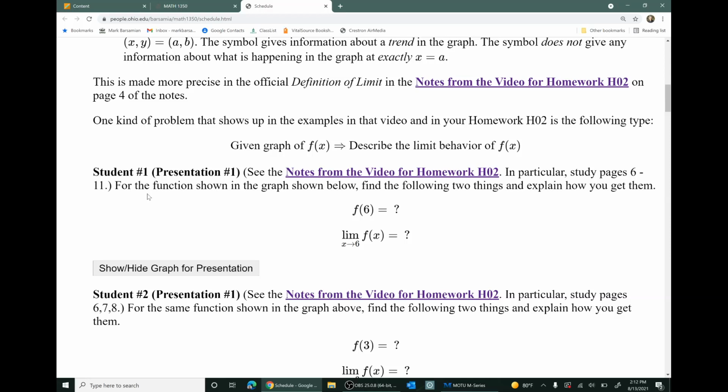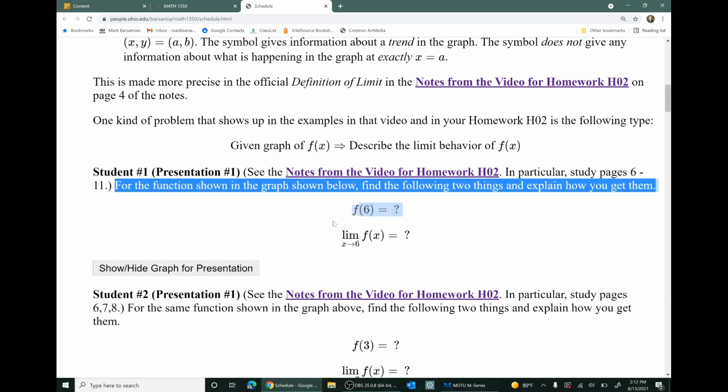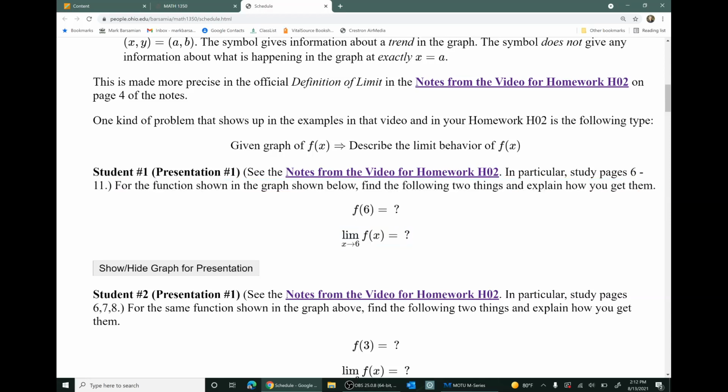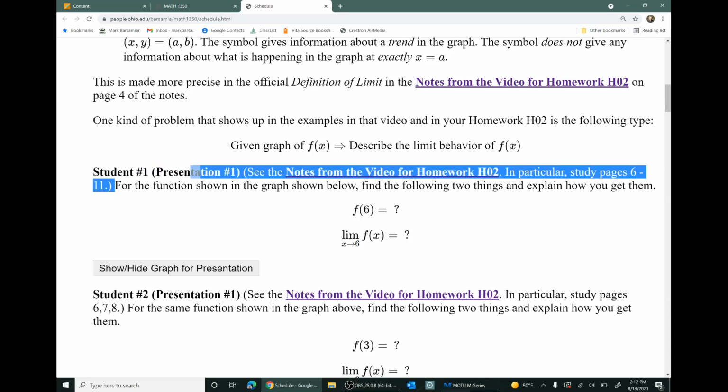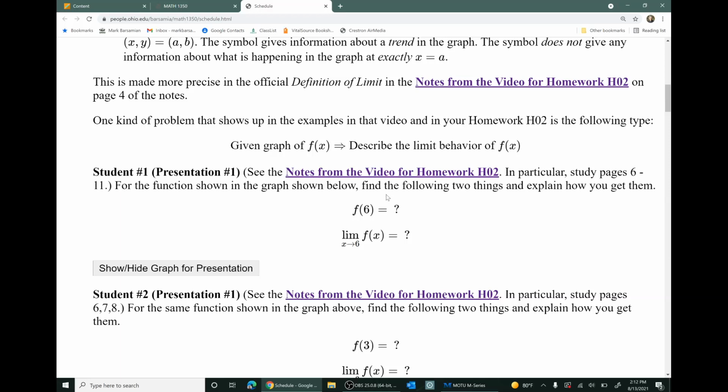All the student presentations for the first 3 weeks are posted. Now, not only is the assignment posted, but also some hints for how to learn the skills that you need to do the presentation. For student number 1, presentation number 1, there are instructions for how to study.